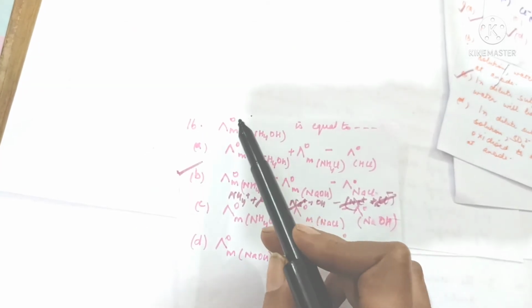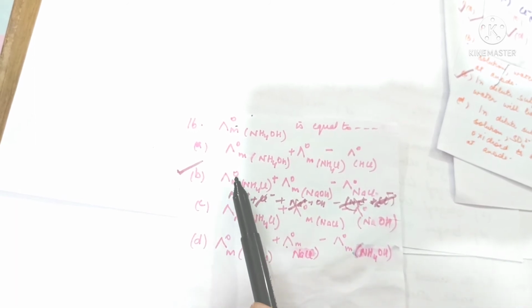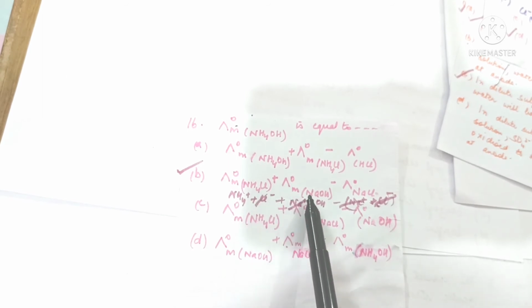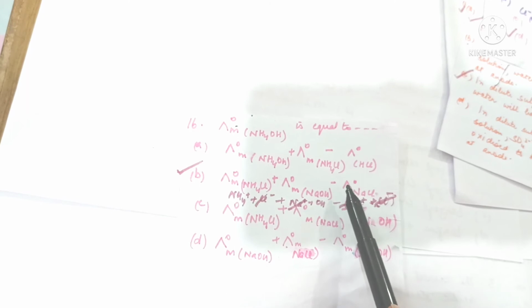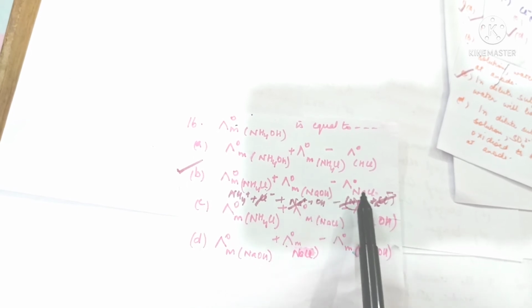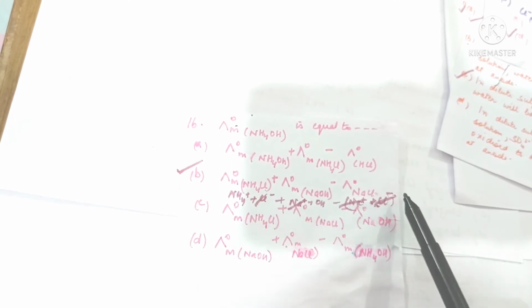Molar conductivity at infinite dilution of ammonium hydroxide will be equal to molar conductivity at infinite dilution of ammonium chloride plus molar conductivity of NaOH minus molar conductivity of NaCl, because when these dissociate into their respective ions, all the three electrolytes, according to Kohlrausch law, the total conductivity of ammonium ions and hydroxide ions can be found out by cancelling out the common ions.